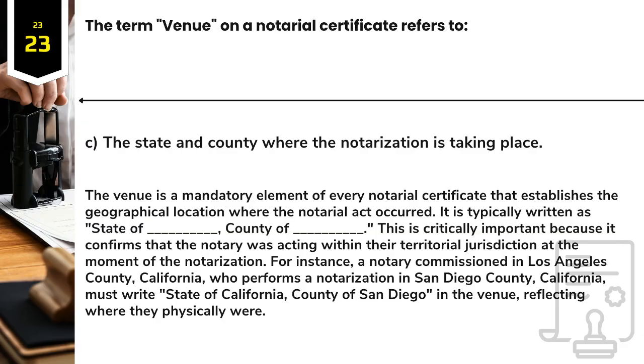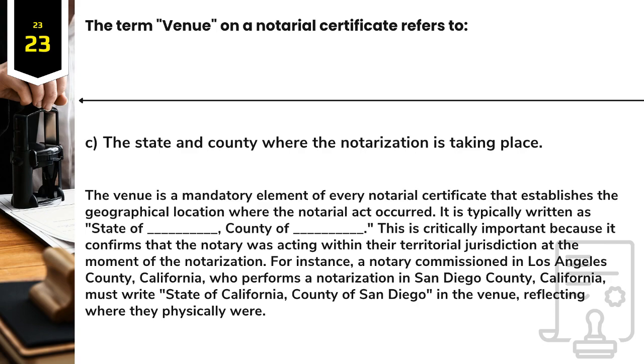Answer: C. The state and county where the notarization is taking place. The venue is a mandatory element of every notarial certificate that establishes the geographical location where the notarial act occurred. It is typically written as "State of ___, County of ___."